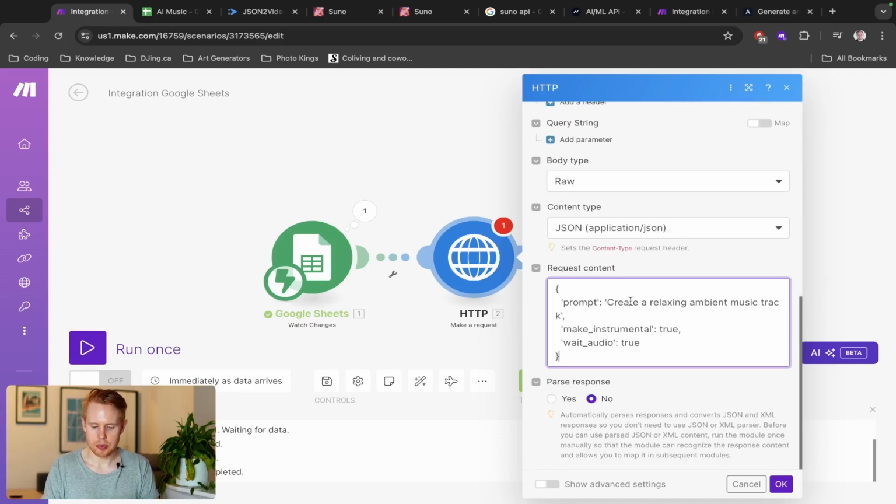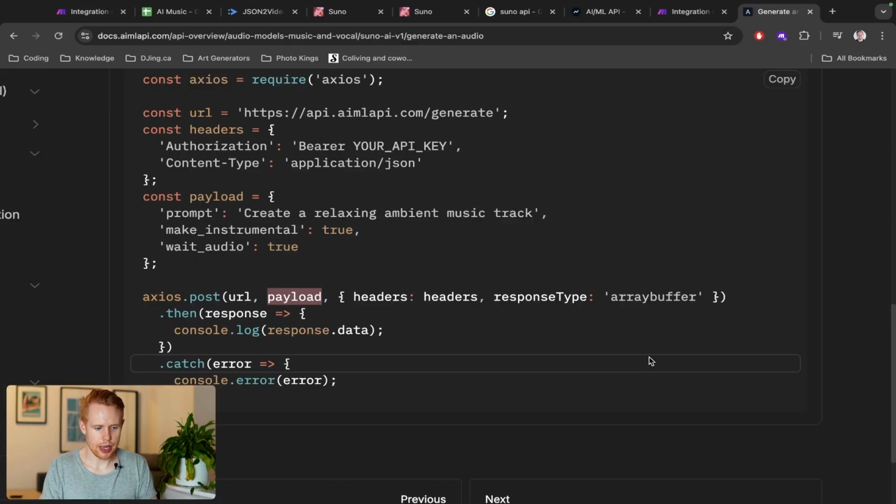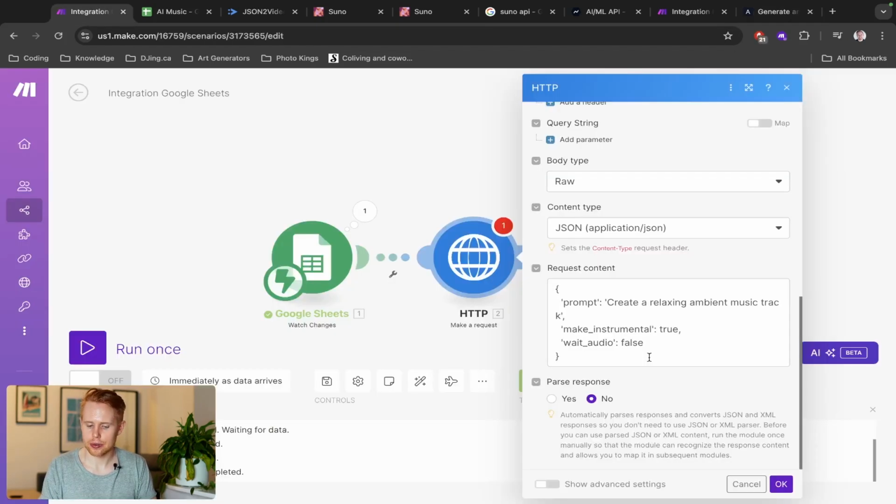The only other thing we need to do is just finish off this prompt and also finish off these. So wait for audio, I'm going to select false. Please select false here, because I think this Make app has an error with waiting, and you'll just wait forever, and then you'll grow old and you'll never receive your song ever. And don't blame me if that happens, if you turn like 80 or whatever.